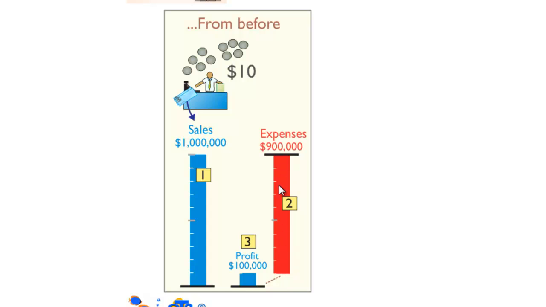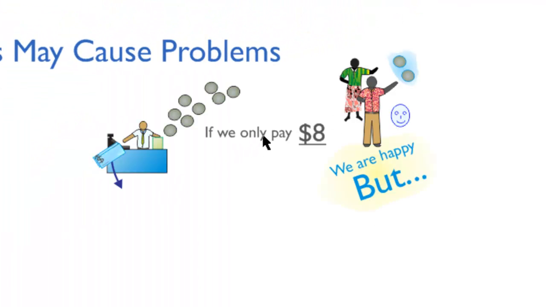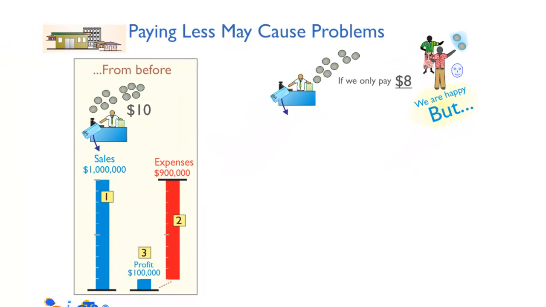The red isn't as big as the blue, and we're left over with $100,000 profit. Okay, so let's have a look at the first thing. If we only pay $8, well, surely we'd be happy, we'd save a couple of dollars, and the store wouldn't really miss it. Well, we've seen how little that profit is, so let's follow this through and see what happens.